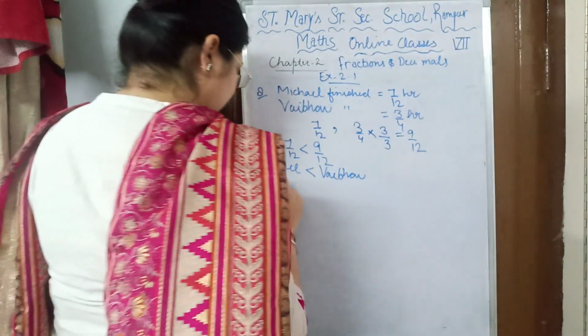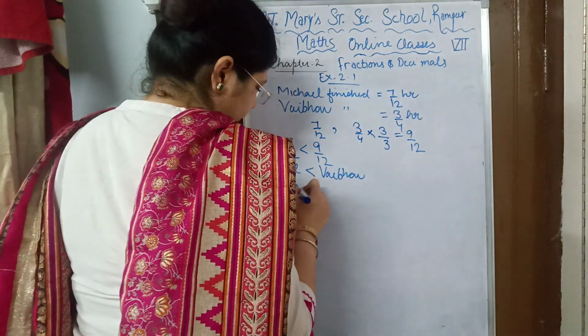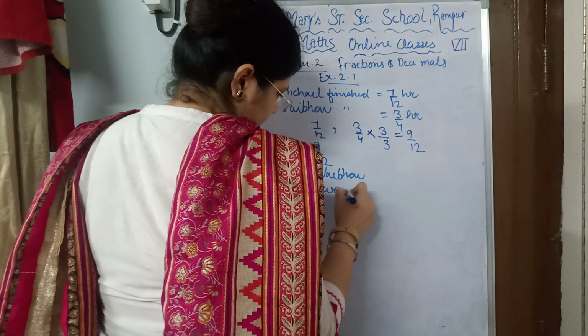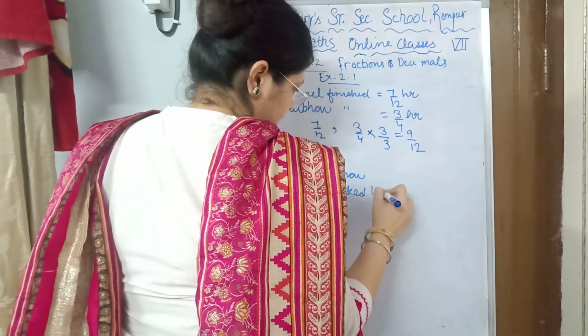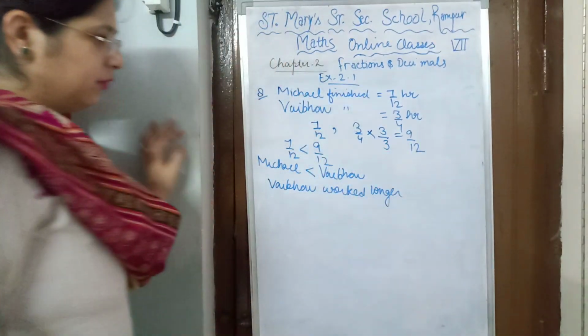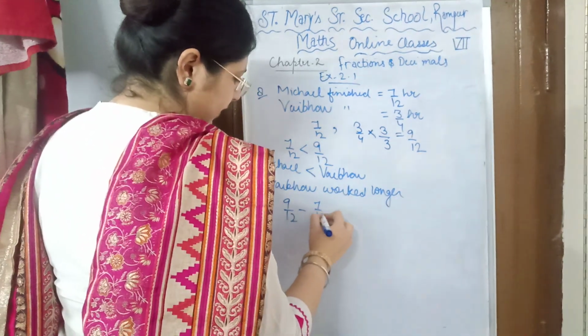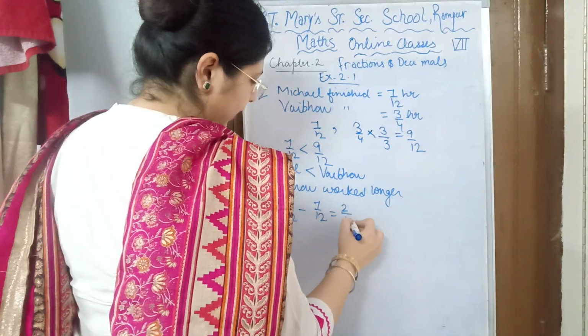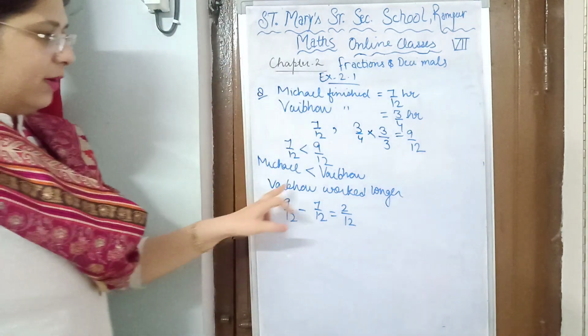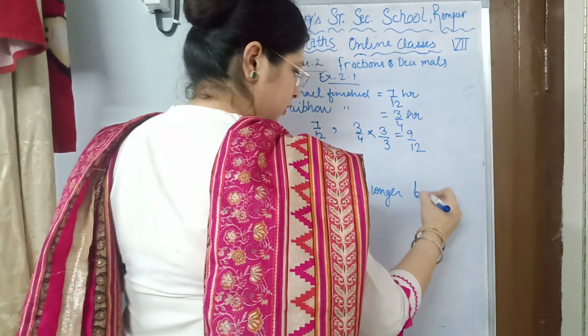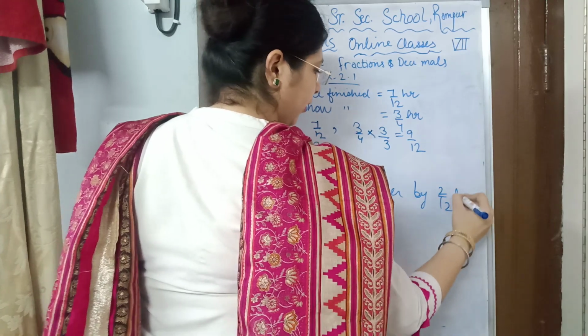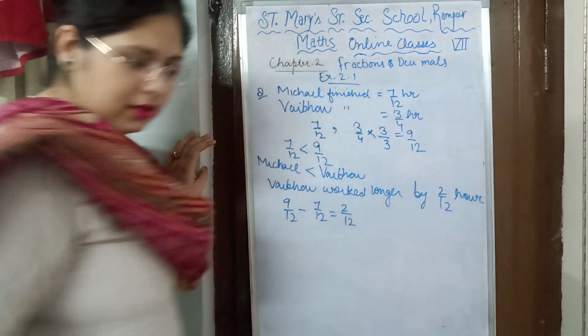Vaibhav worked longer. And by what fraction? We will subtract 9 by 12 minus 7 by 12. We will get 2 by 12. Vaibhav worked longer by 2 by 12 hours. This is the answer.